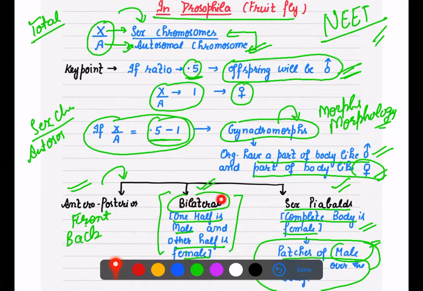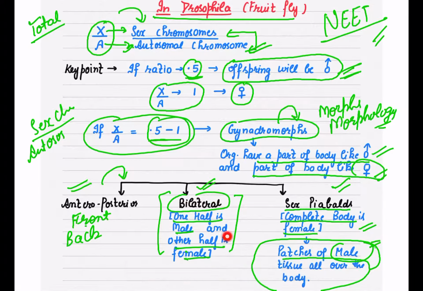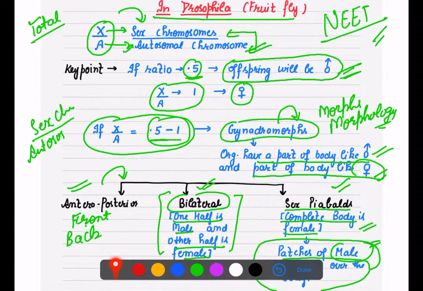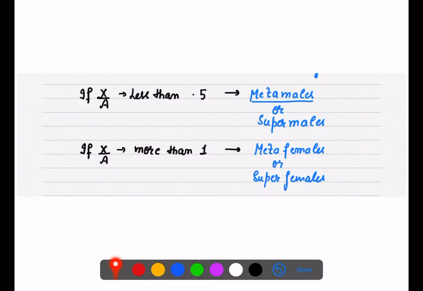If one half is male and the other half is female, that is bilateral. If it is specifically mentioned that the organism has parts of the body like male and female, and these are not mentioned but gynandromorphs is mentioned, then just tick gynandromorphs. Or if it is specifically given that anterior and posterior means the front side looks like male and the back side looks like female, then mark according to these three types.